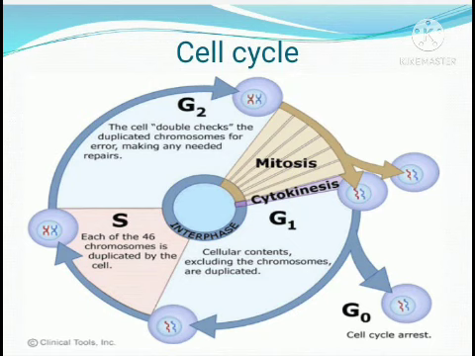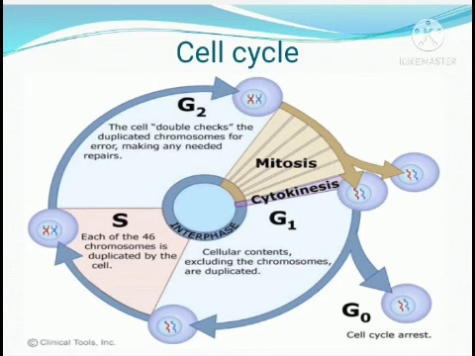G1 phase is soon after the mitosis. During this G1 period, the cell is very active metabolically, just as children are very active metabolically during the growing stage. The cell, just after the mitotic period, is growing well. The organelles replicate in this period, and all the cytosolic components can replicate during the G1 period. So in the G1 phase, metabolic changes happen, and this is the beginning of preparation for cell division.